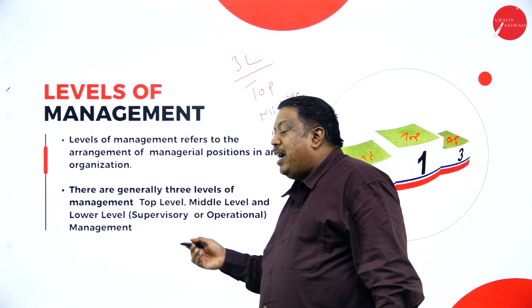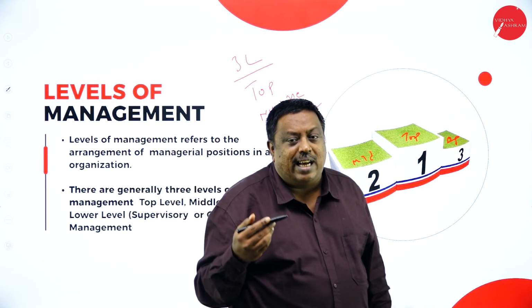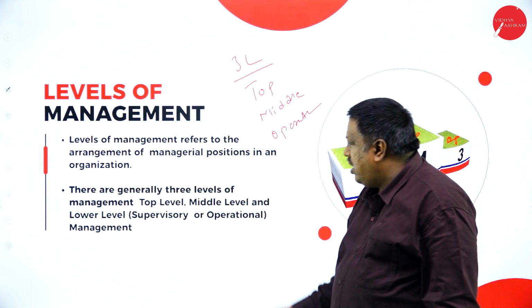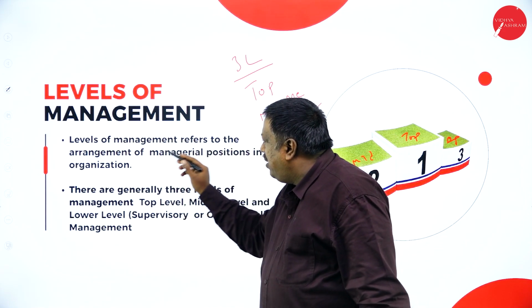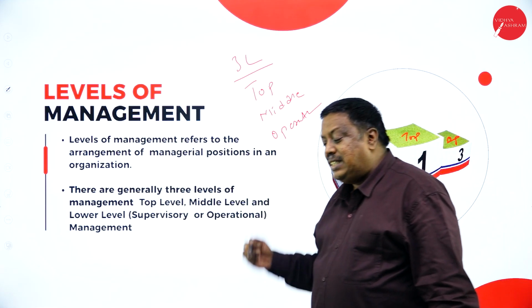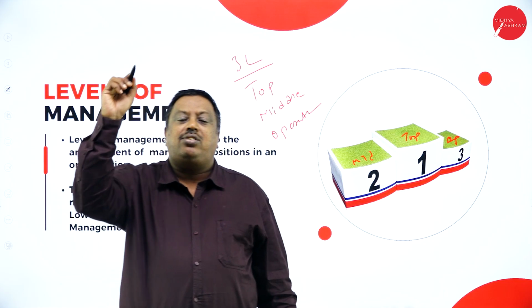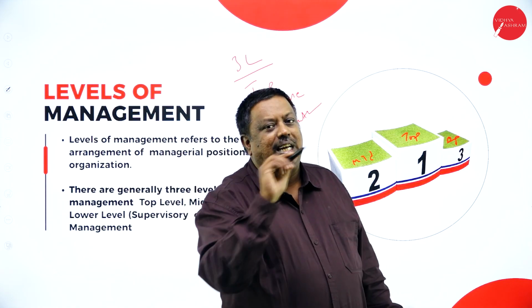So the levels of management decide how the process of work has to be done in the organization. Levels of management refers to the arrangement of managerial positions in an organization, as I said, how the work has to be executed to reach the aim of the organization.